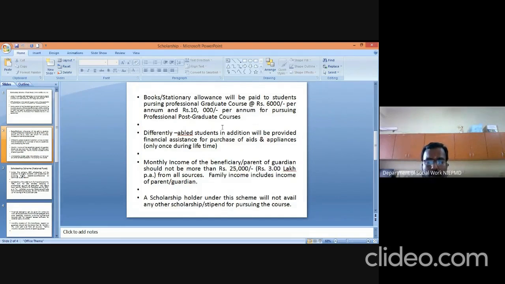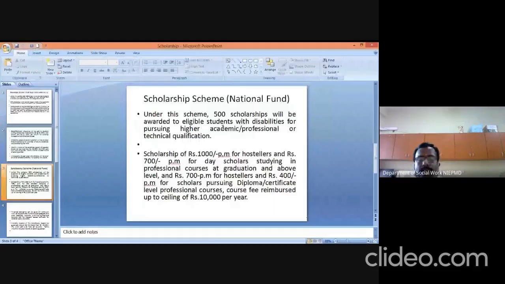Okay. The next one is that the scholarship holder under the scheme will not avail any other scholarship. So once the person with disabilities obtains this scholarship scheme, they are not able to obtain other scholarship benefits. Okay. Then the next scholarship scheme is provided under the national fund. Earlier we saw the trust fund. Now we are going to see the scholarship schemes under the national fund.